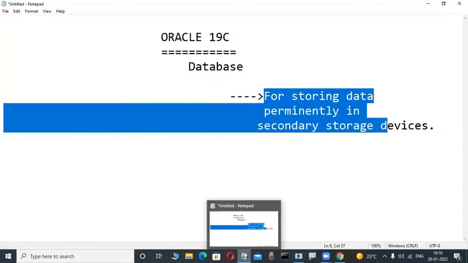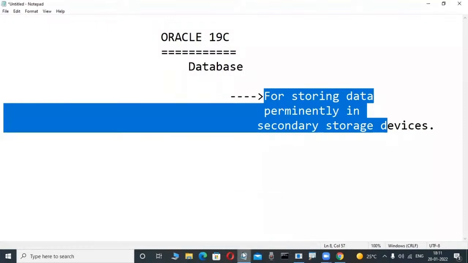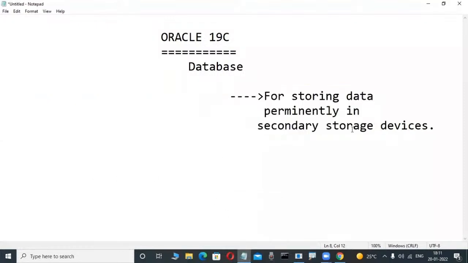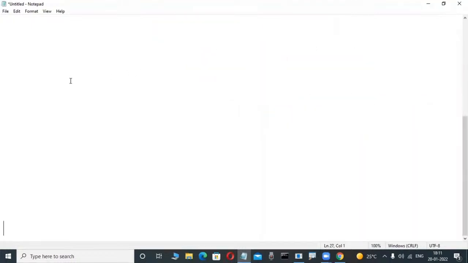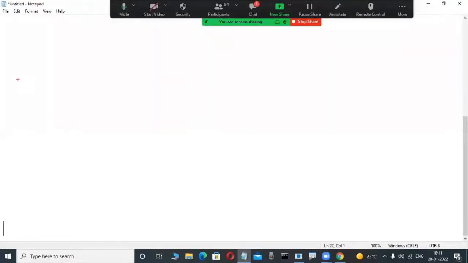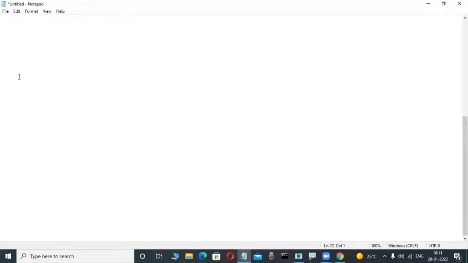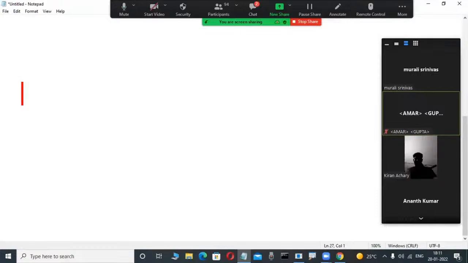Now slowly observe it here. Actually, so many database applications are there worldwide. 90% of these software applications depend on a database. Without a database, it is impossible to store the data. Now check it out. Suppose, for example, you are a first-time newcomer, a non-technical person, it is easily understandable that every organization maintains a database. So many applications are there. One of the applications I'm taking.